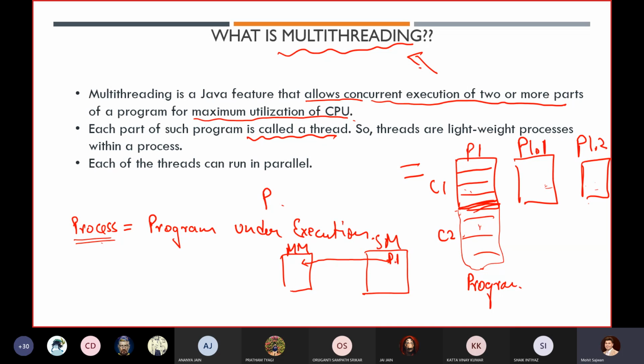So now we are processing our entire program. That is why any program that is under execution, we generally call it a process, right? Now we are dividing this entire process, meaning the program under execution, into various threads. How are we creating threads? Suppose we have a program, so we divide our program into two or more parts, and in such a way we execute our program so that the parts execute concurrently, right?